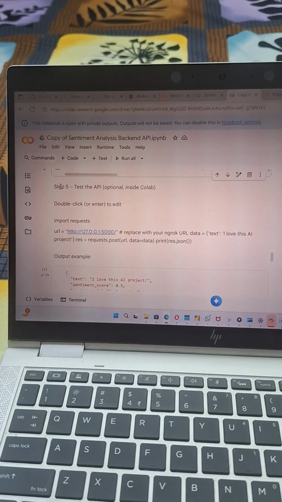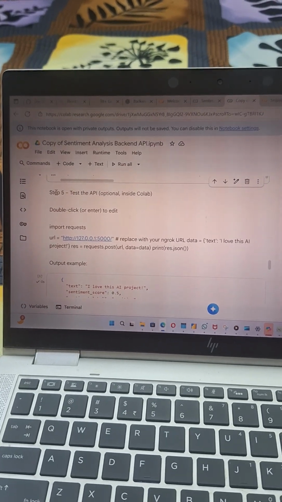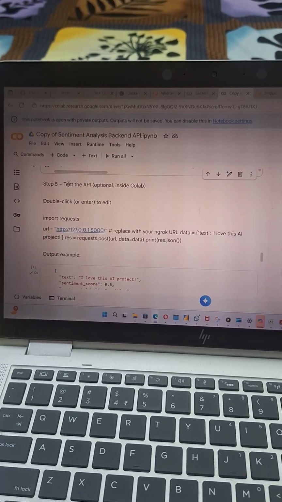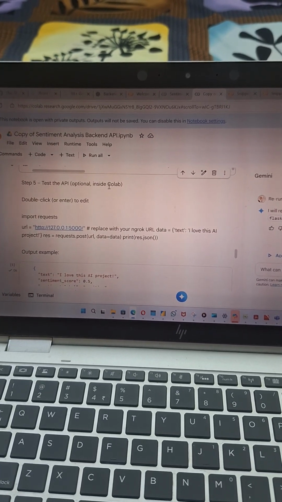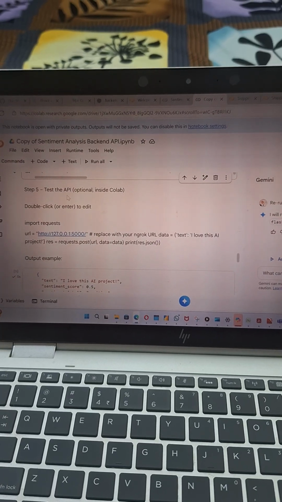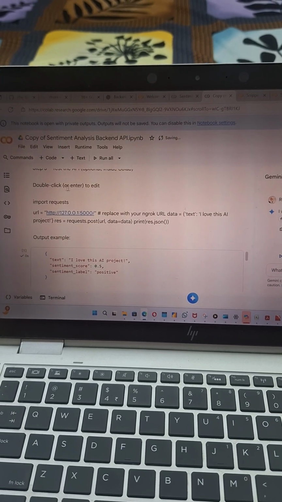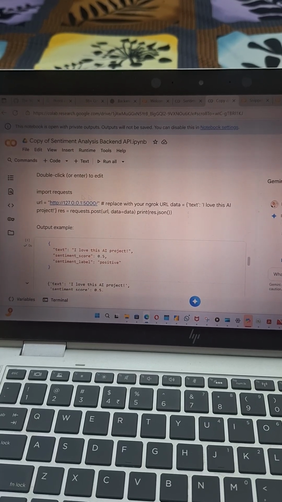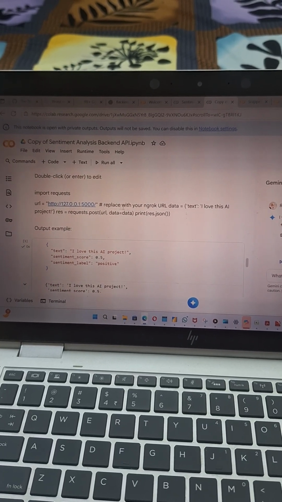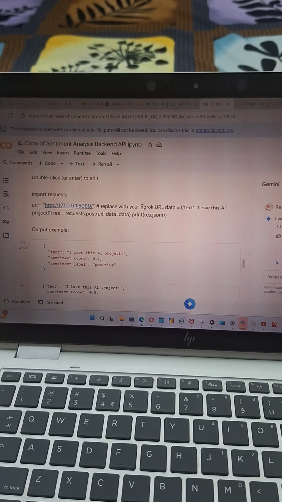In the fifth step I am testing the API, which is optional, inside Colab. I have imported requests, and I have to replace it with my ngrok URL.